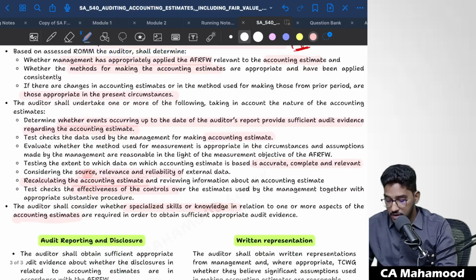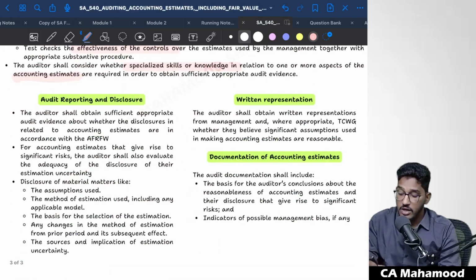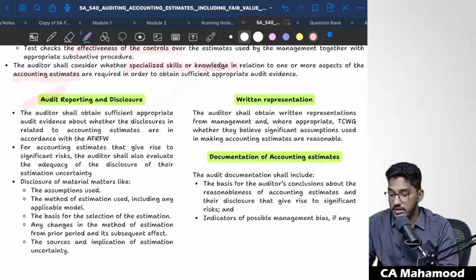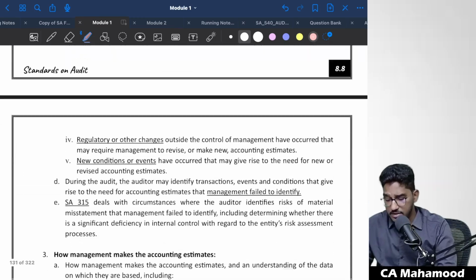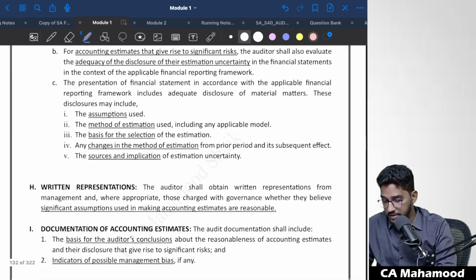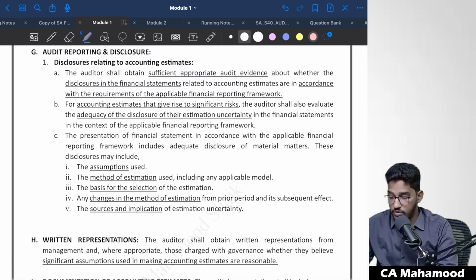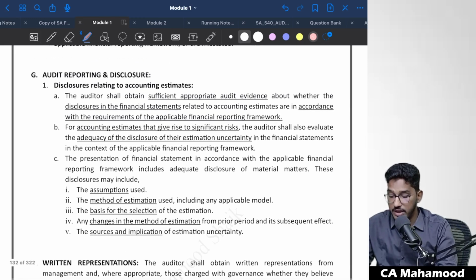What else is there? What else do we have? Yes. What are the reporting and disclosure requirements regarding accounting estimates? This we can see from the main thing only. So very simple thing. We are about to close the standard. Let us see what are auditor's reporting and disclosure requirements. So, disclosures relating to accounting estimates. What disclosures is management required to give?